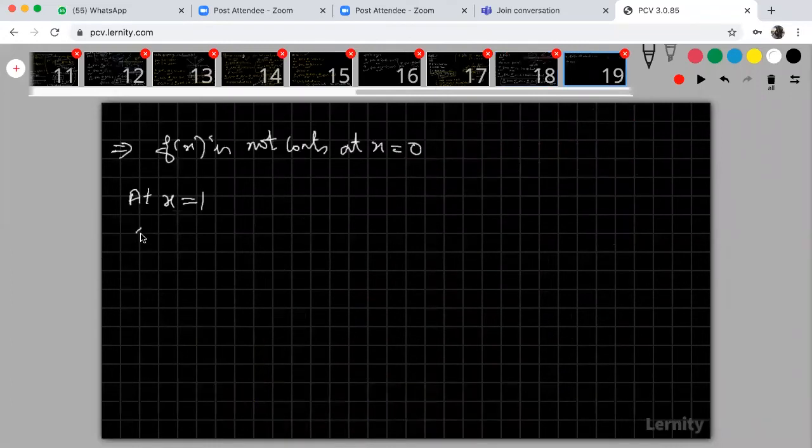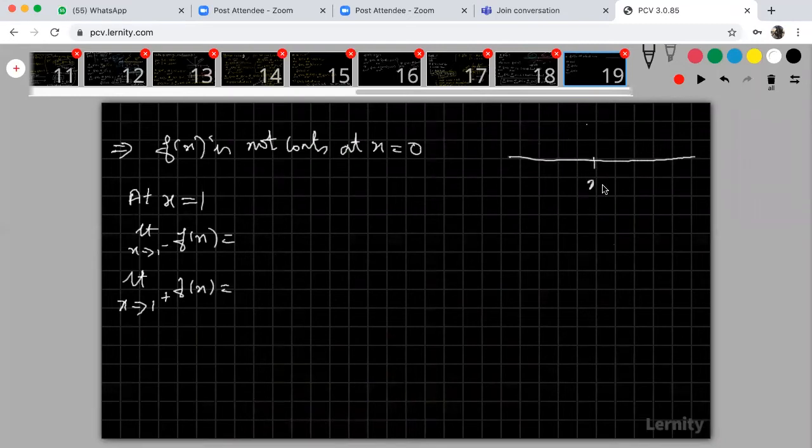So look at that. I'm going to find out the limit x tends to 1 minus f of x, and the limit x tends to 1 plus f of x. Here only I'm taking x is equal to 1. Here x is equal to 0 is there, don't bother about that. When x is less than 0, we have the function f of x is equal to 1.